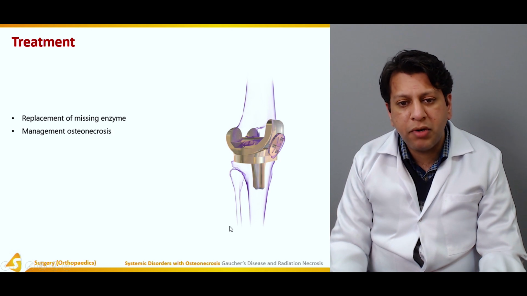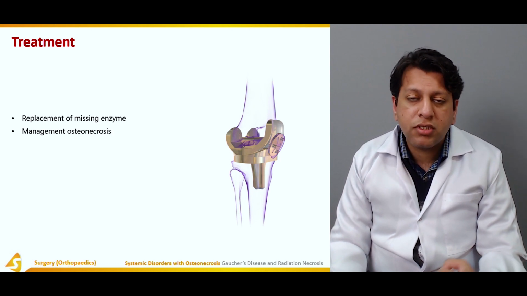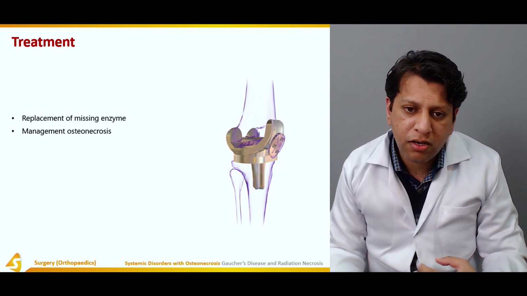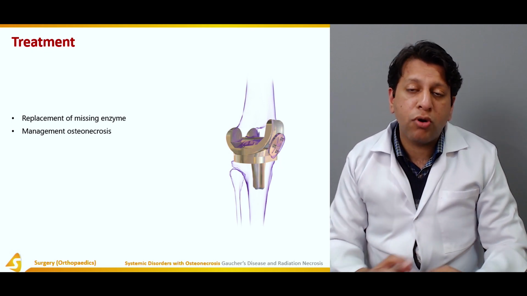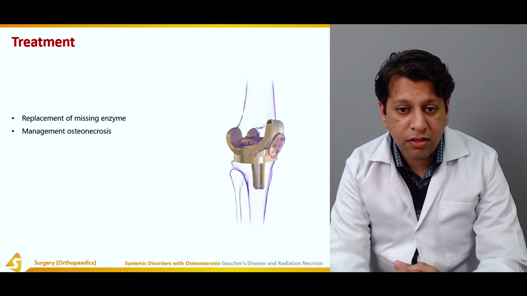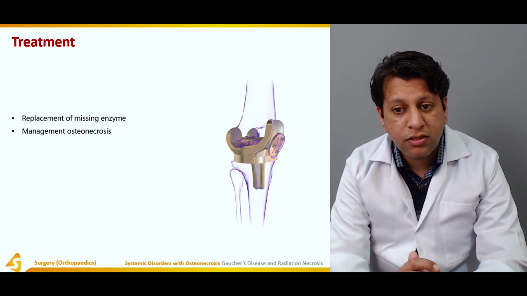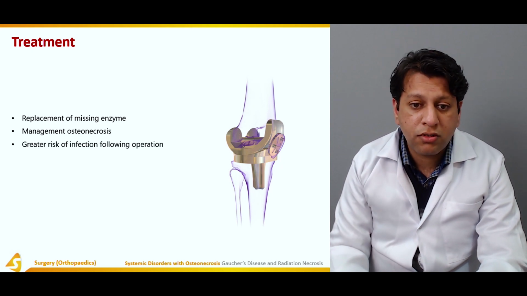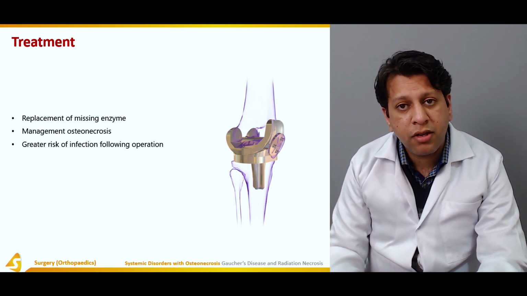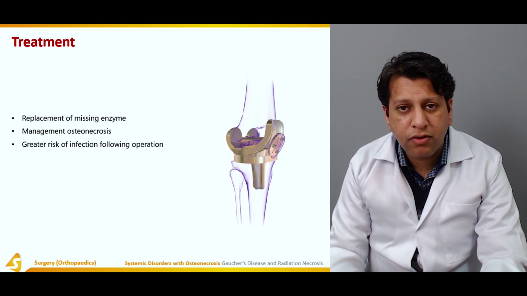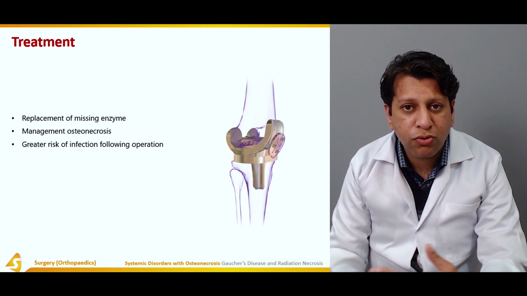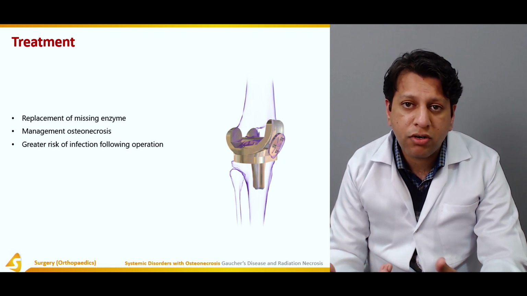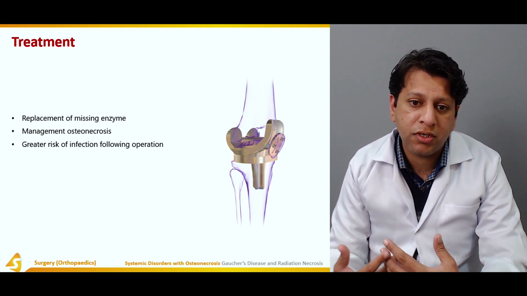So what's the treatment? Some say that yes, at times you can replace the missing enzymes, although it's not a very effective way of treating them. The other way out is to just manage the complications, that is osteonecrosis. For example, if the knee joint has osteonecrosed, then we can go for knee joint replacement, and if the femoral head has necrosis, we can go for femoral head replacement.